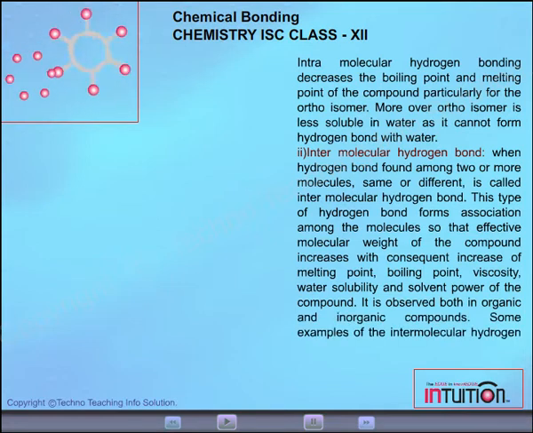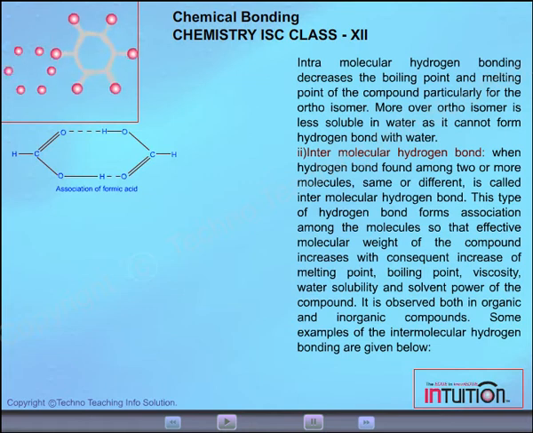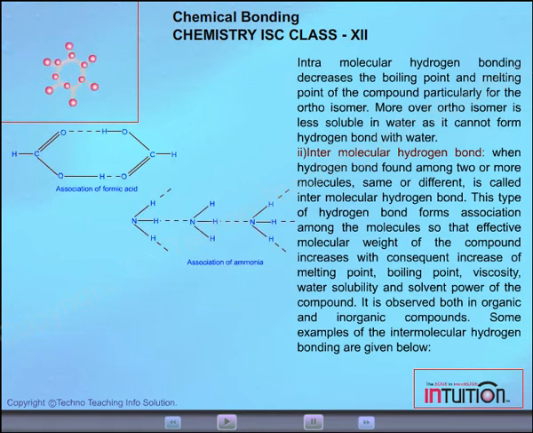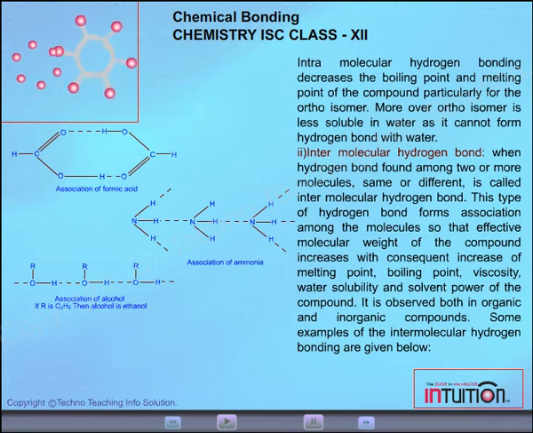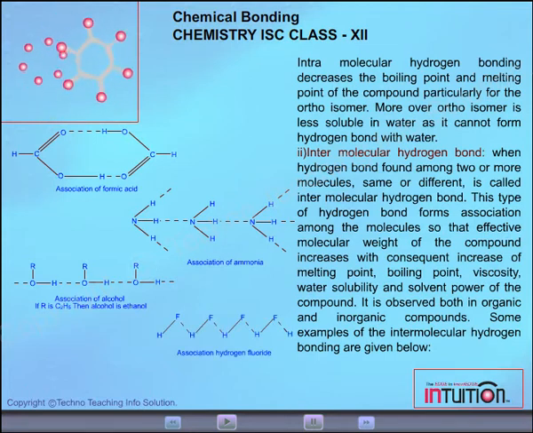Some examples of intermolecular hydrogen bonding are given below. Association of formic acid, association of ammonia, association of alcohol. If R is C2H5, then the alcohol is ethanol. Association of hydrogen fluoride.